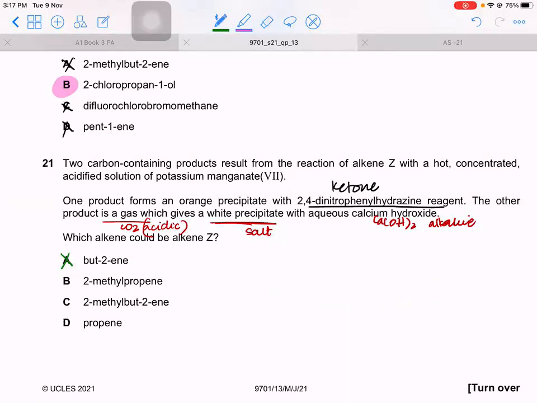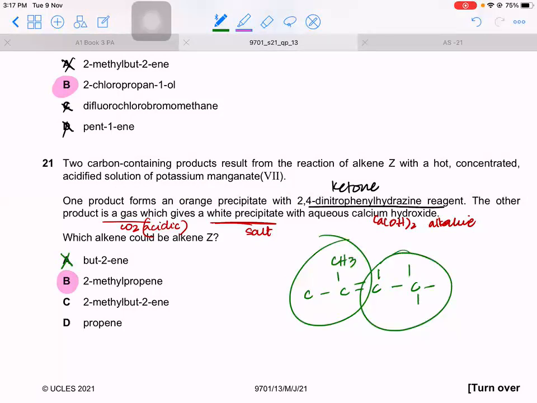Then 2-methyl-propene. So 2-methyl-propene. This side gives you carbon dioxide and water. This side gives you ketone. The answer therefore is B. Clear? Can we see? 2-methyl-butene. So 2-methyl-butene. This side gives you ketone and this side gives you acid. Clear?